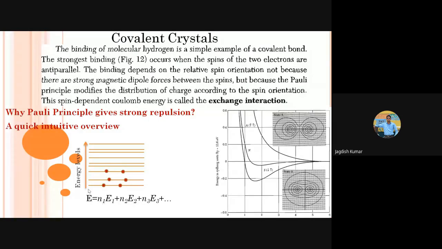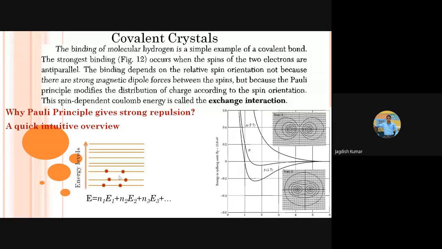Why? Because if you calculate the total energy of the system, it is N1 E1 plus N2 E2 plus N3 E3 and so on, right? If there are N1 electrons in the E1 energy level, this will give this much energy. Then the electrons will go to a higher energy level because of Pauli's exclusion principle, so the energy will rise. Now E2 is higher than E1. So the energy will be rising suddenly, right? Because up to some level, electrons must be going to the same energy level. Then the energy will increase, but not that rapidly. But when we try to compress atoms very close to each other, what will happen?